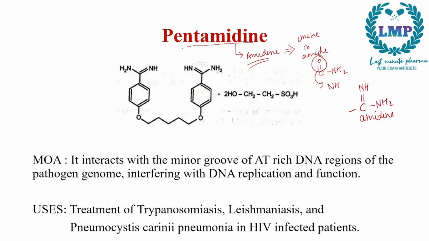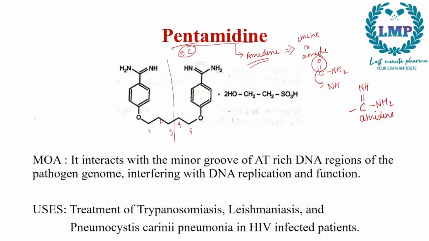So we will use this structure in pentamidine. Now penta, what does penta mean? Penta means 5 carbons. So we will have 1, 2, 3, 4, 5 carbons here. This is a pentane chain. To this we will add an oxy group, that is an oxypentyl group here. So we will have a mirror image right here.